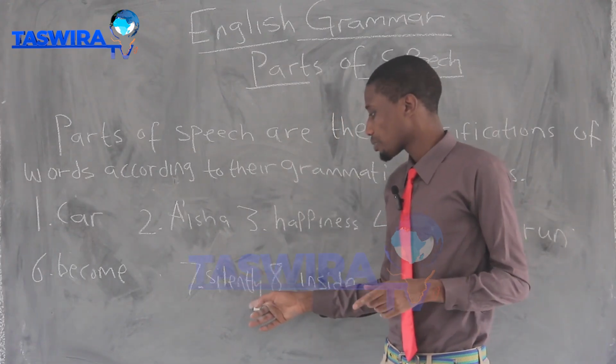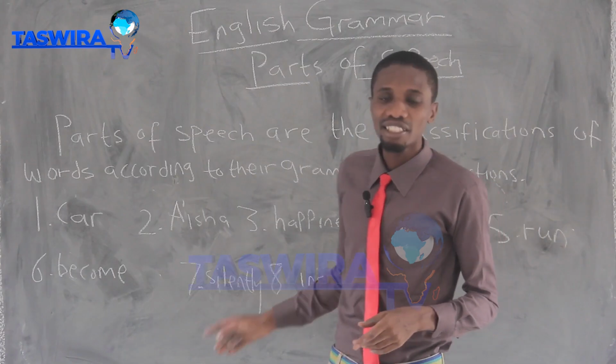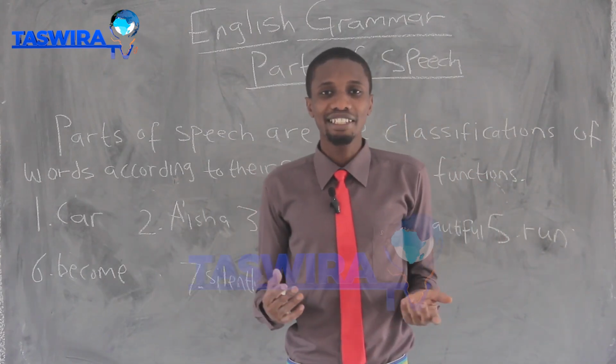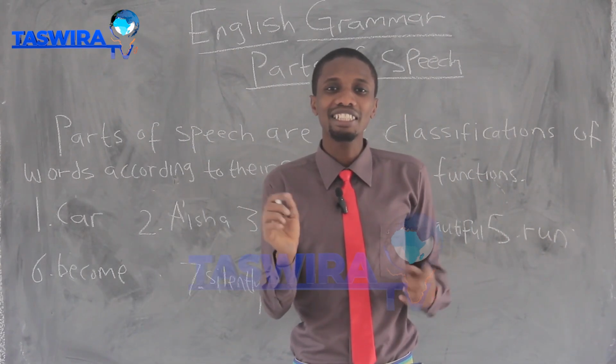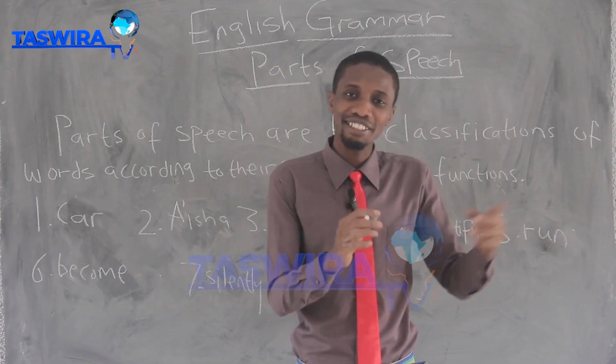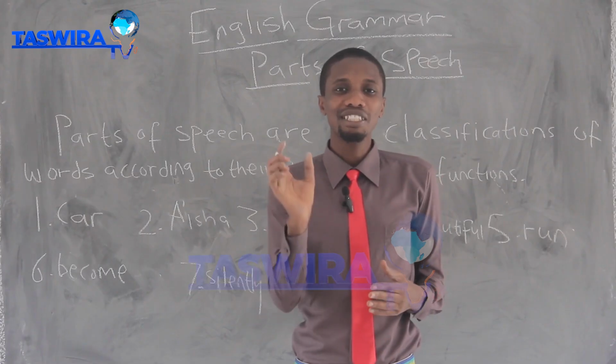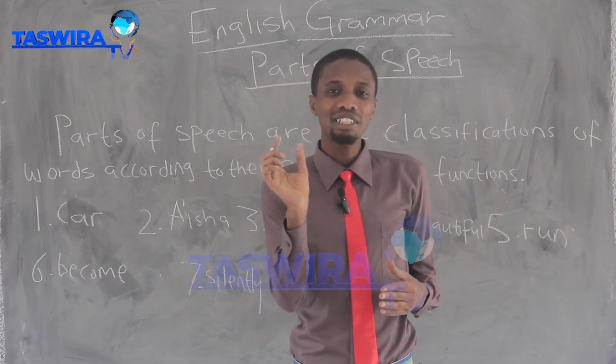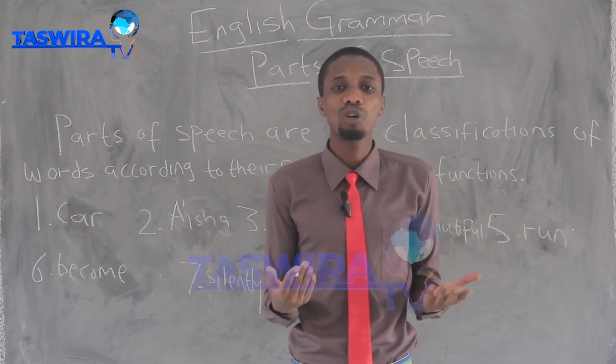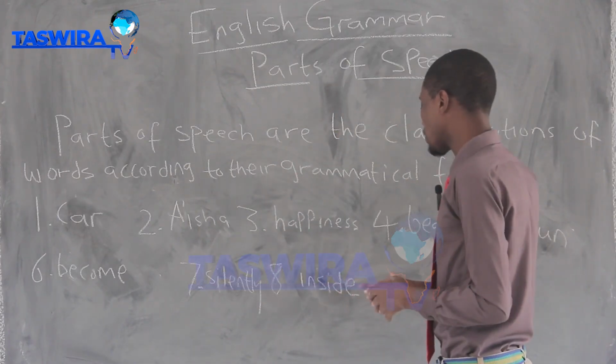For example, Aisha walks silently. The word silently describes how the walking is done. That is, the walking is done silently. So the word silently has its own grammatical function of describing how work is done.